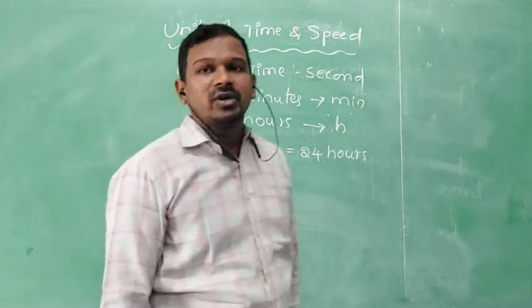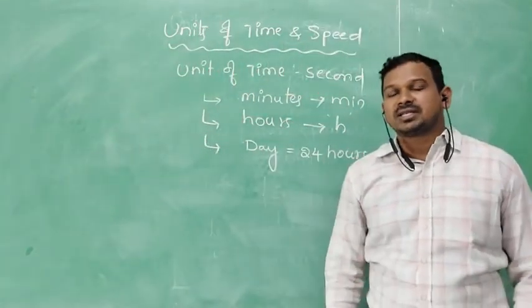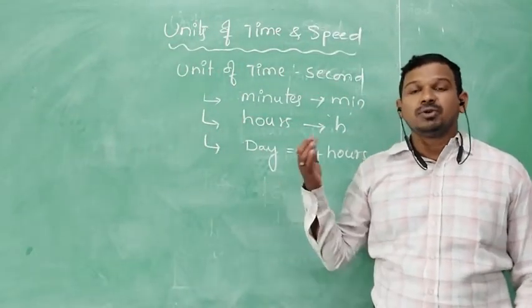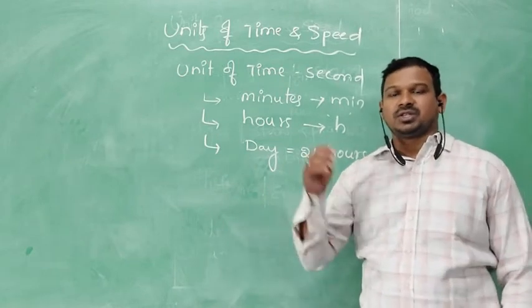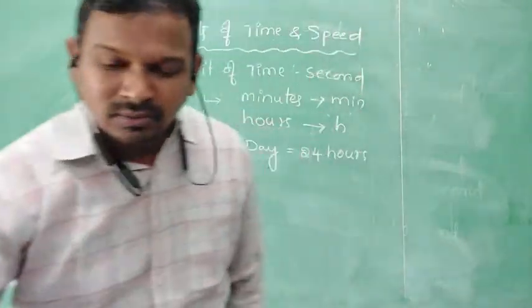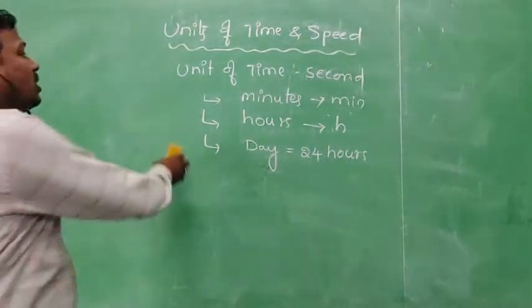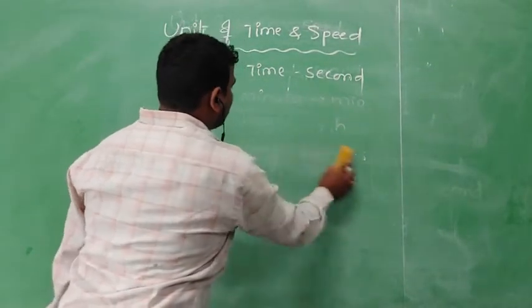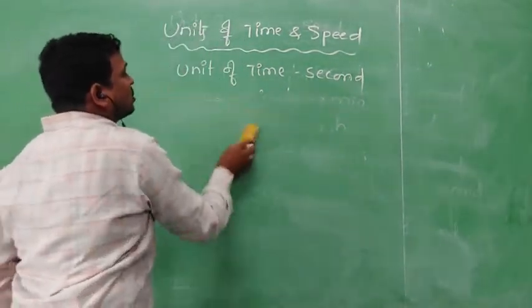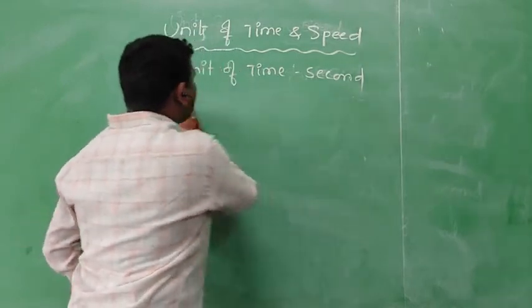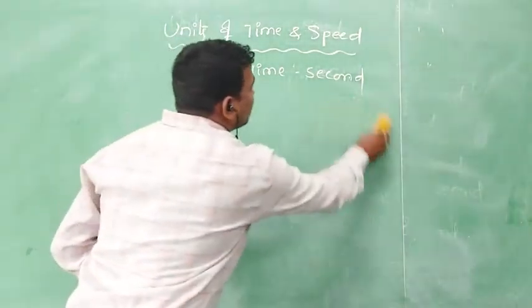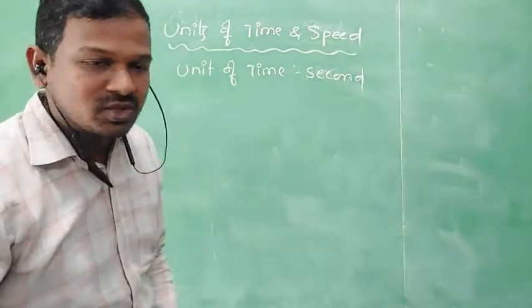Now we are going to discuss how these seconds will be useful in various situations. Here, the second can be used by scientists in experiments to denote times less than 1 second. How, sir?